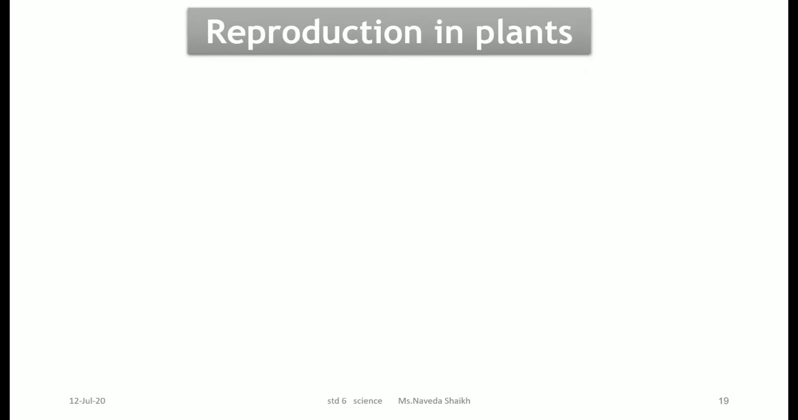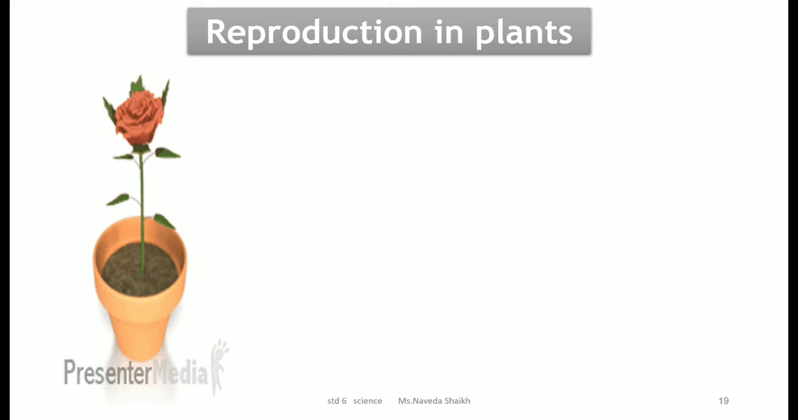So as we have reproduction in animals, we have reproduction in plants also. Here you can see a rose plant. It is grown from a small tiny seed, and it gives out an entire plant from it. Later this rose plant will give out further seeds, and that will help in the growth of other plants which look similar to that, right?